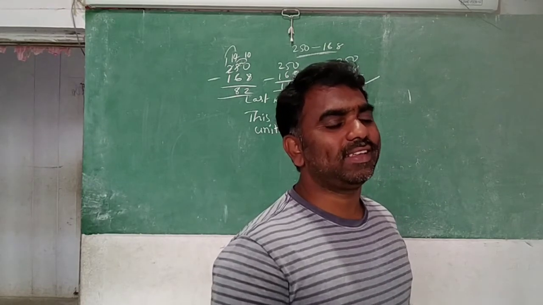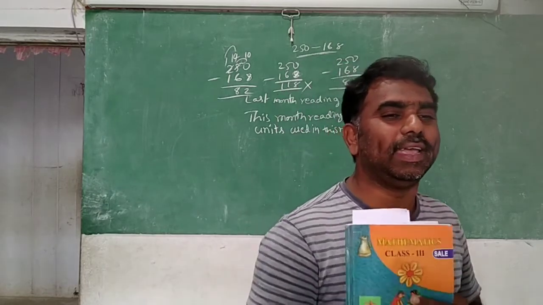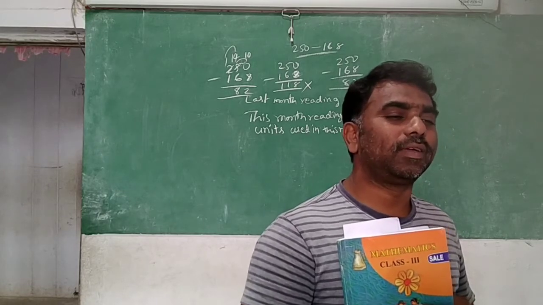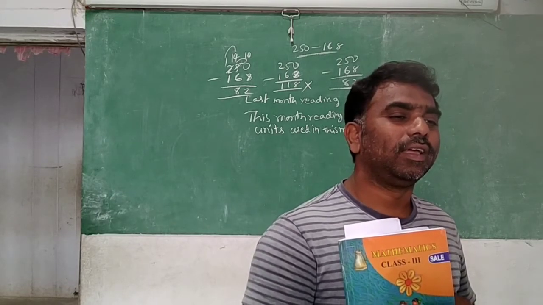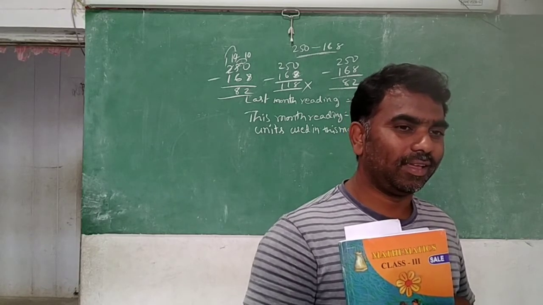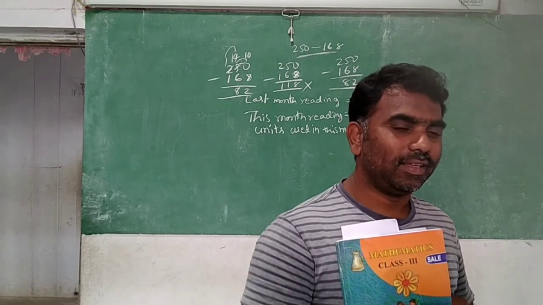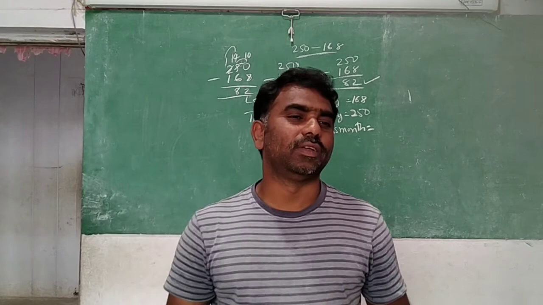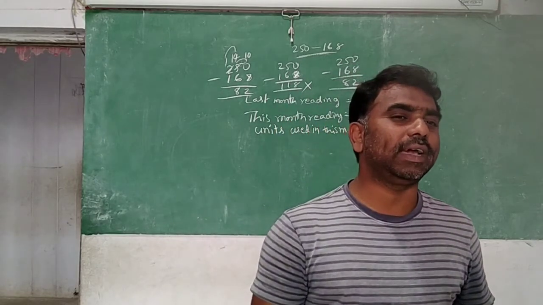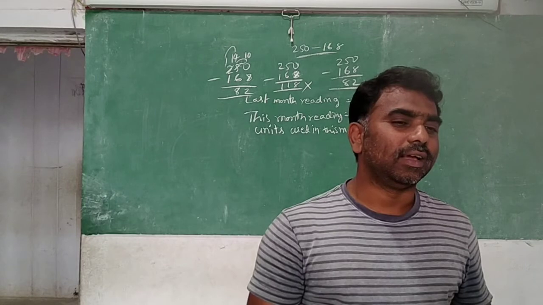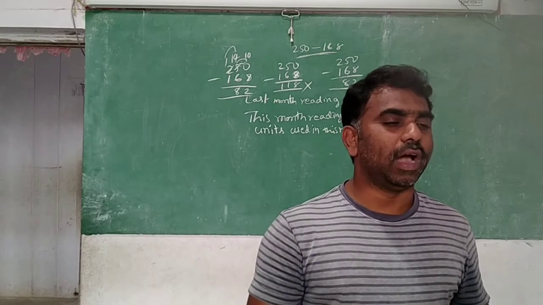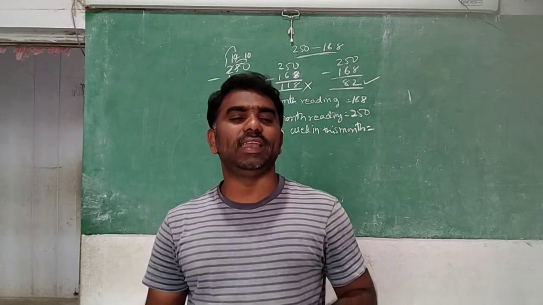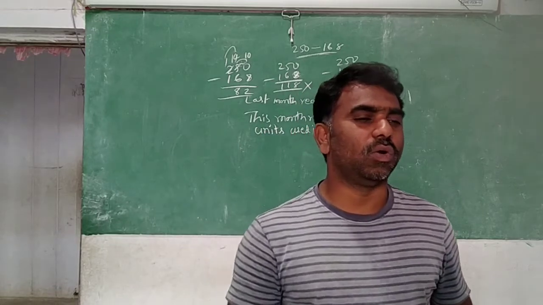First one is asking you who has done correctly. The name. See, the top names are there. First one is Shalini, second one is Shamim. So who has done correctly? Shamim has done correctly. So you write Shamim. Down, why? The reason you are writing: because Shalini did not take borrow.